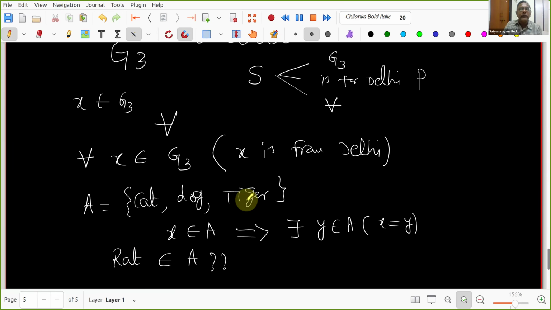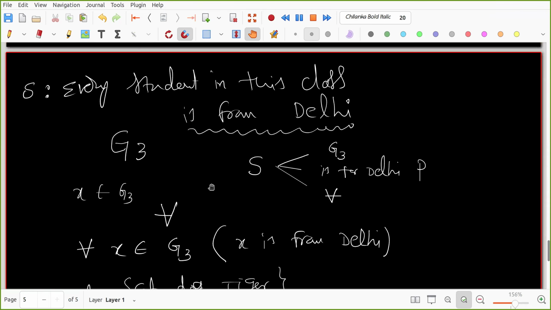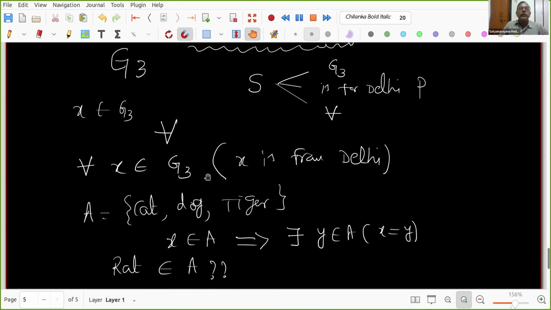It has to be equal to one of them. So the set changes and the elements change; now X is a student. Is it clear now? Yes, sir, it's clear. Please ask questions like that, don't hesitate.